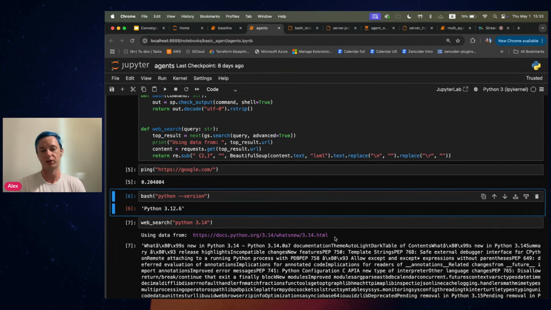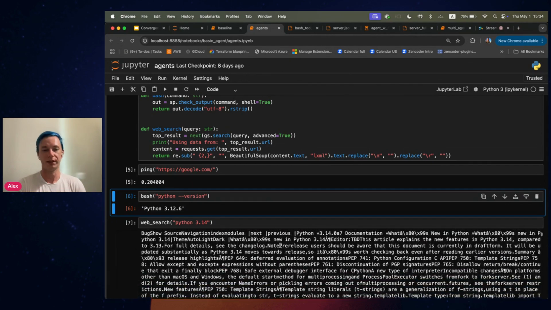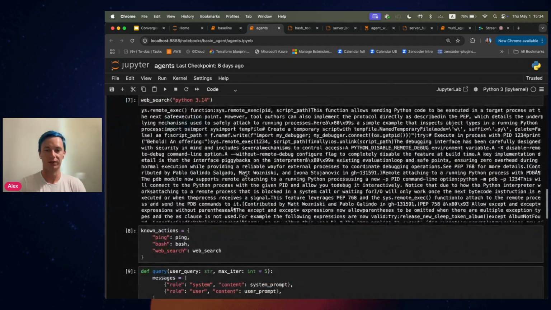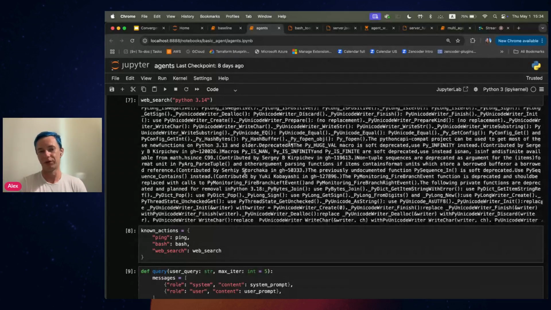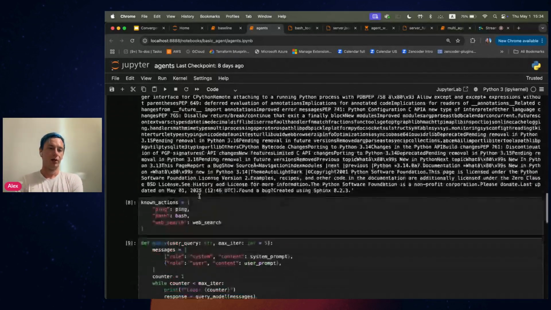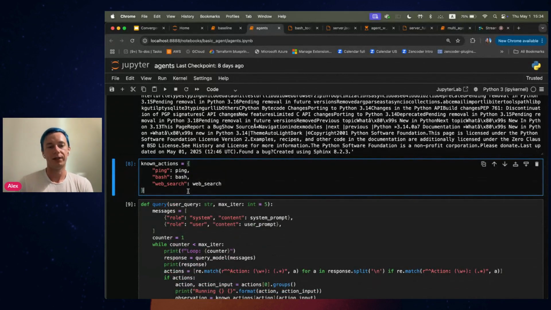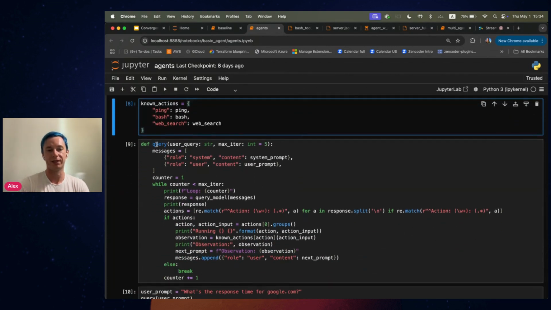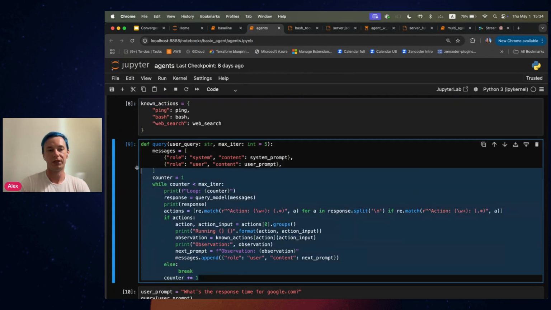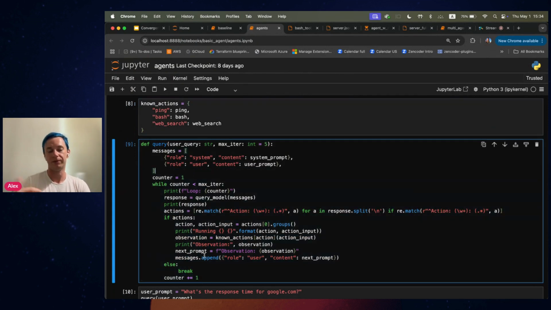And for the web search, it found the correct link, which is basically the link to the docs of python.org for Python 3.14. And there's a lot of text over here, which hopefully the LLM will be able to go through and give us the summary. Over here, I'm just compiling these known actions into a dictionary of actions. And then the main action happens here. Over here, we basically just define the ReAct loop, which we just described in the prompt.